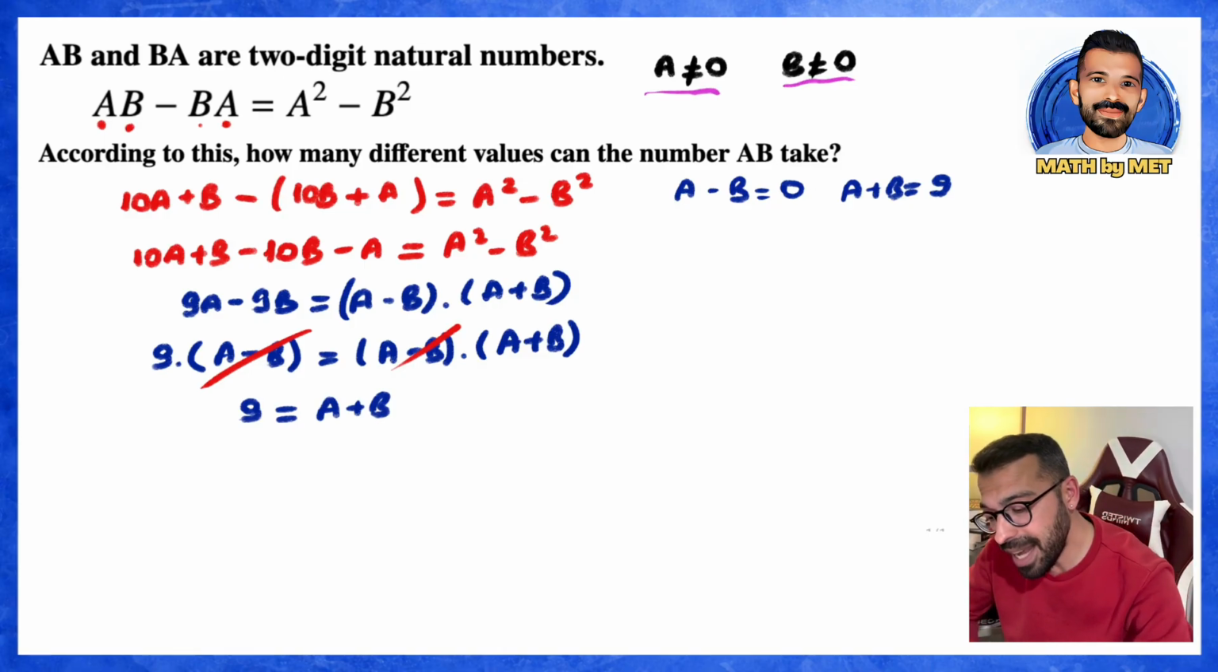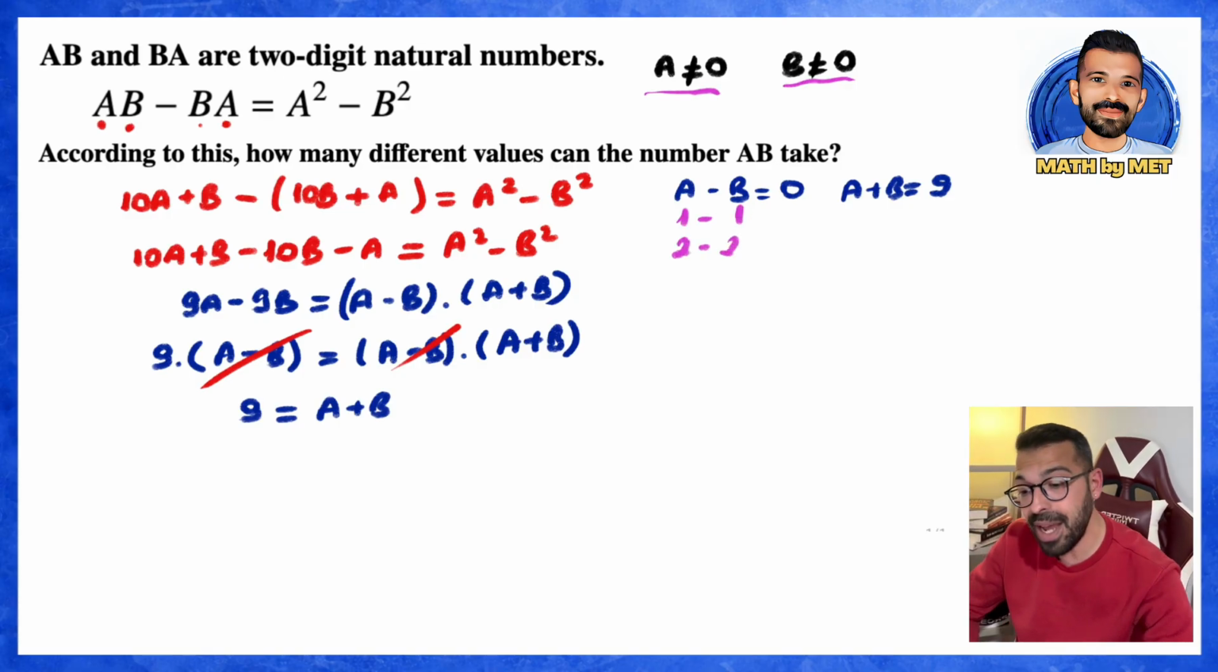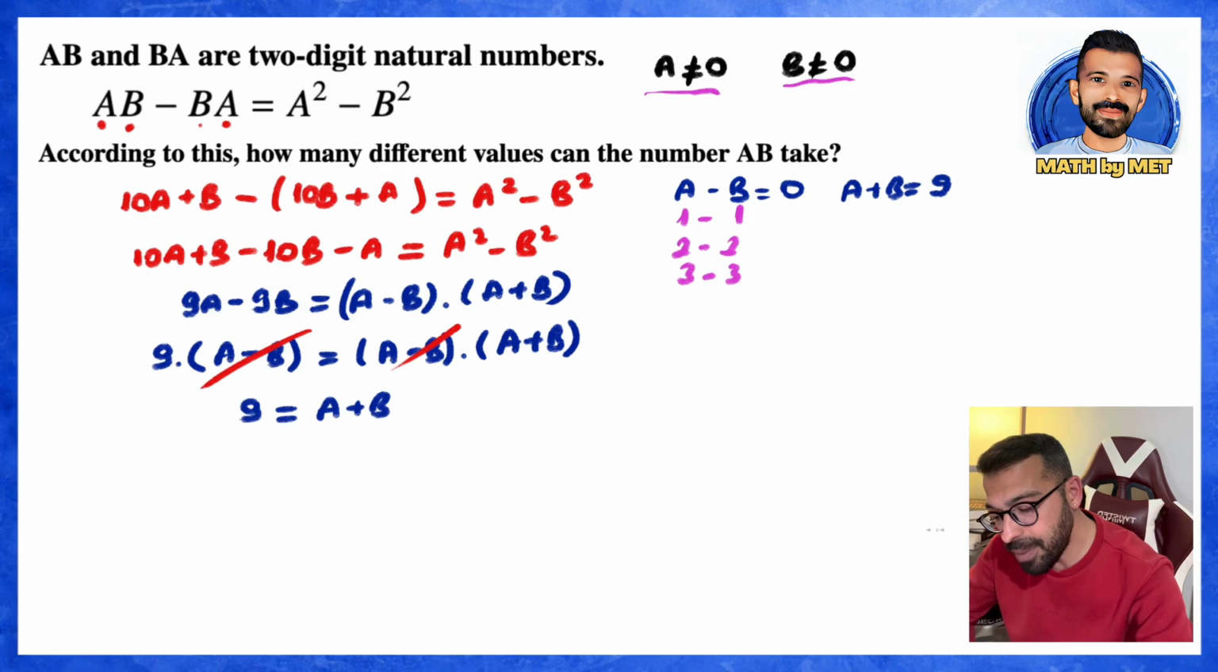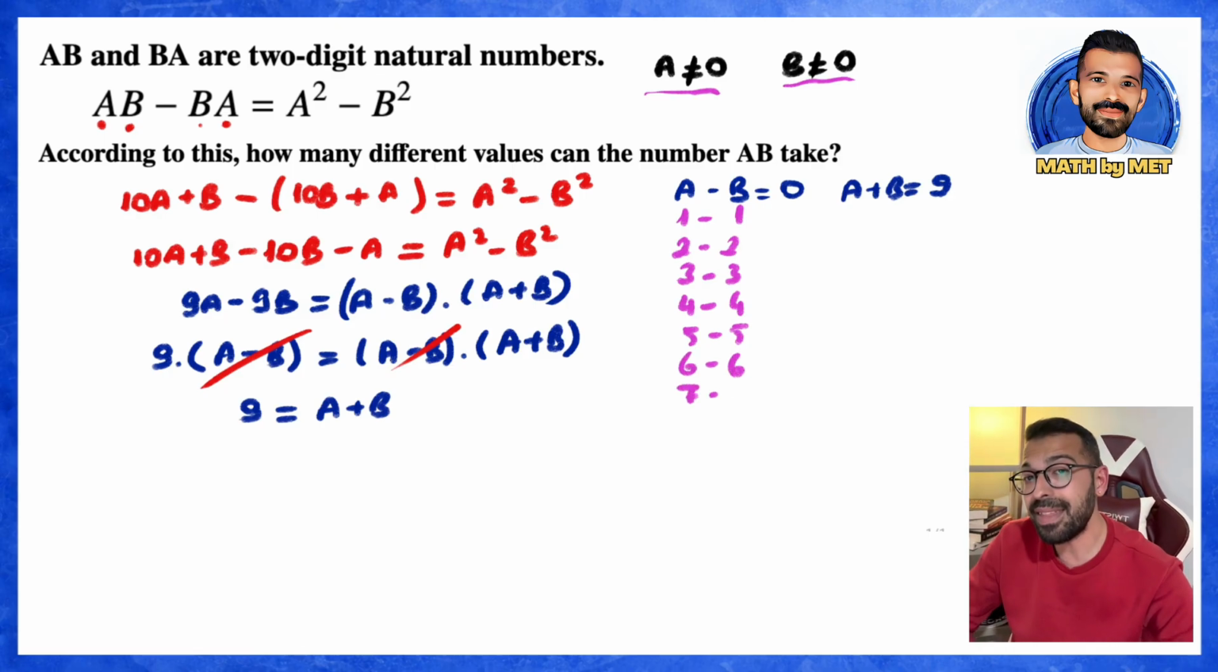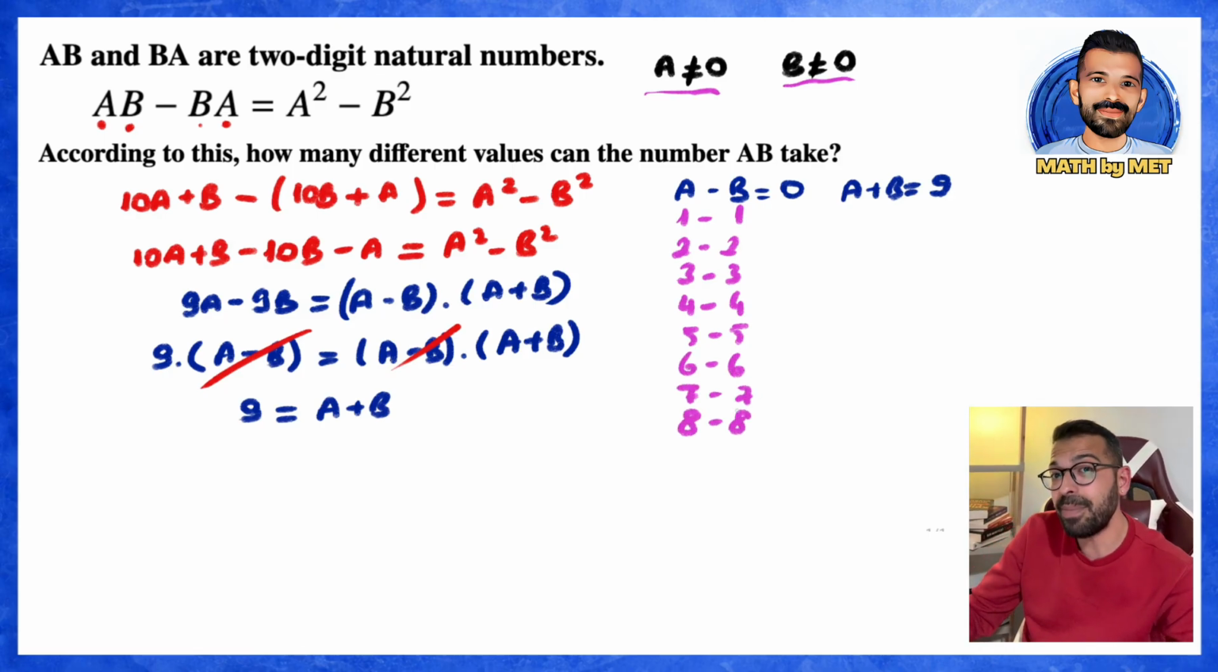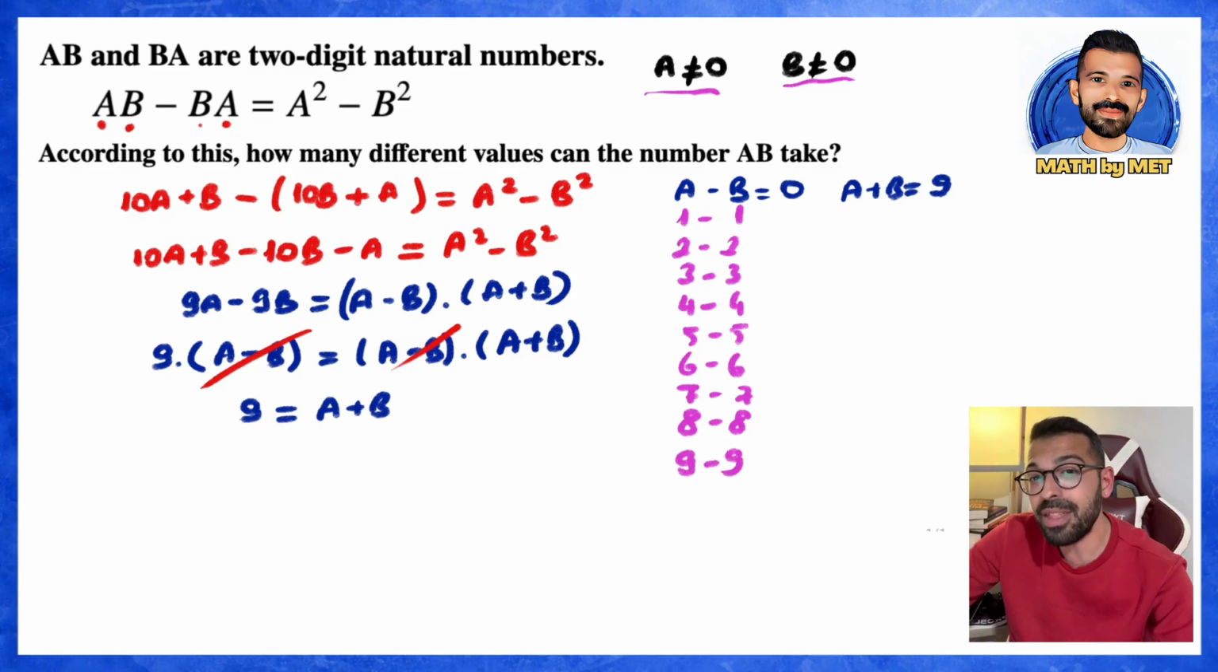They could be 1 and 1. In the same way, they could be 2 and 2, 3 and 3, 4 and 4, or 5 and 5. It could also be 6 and 6, 7 and 7, 8 and 8, or 9 and 9. Since it doesn't say here that a and b have to be different digits, we can choose a and b to be equal and write their difference as 0. Similarly, since their sum is 9, you can write these values as well.